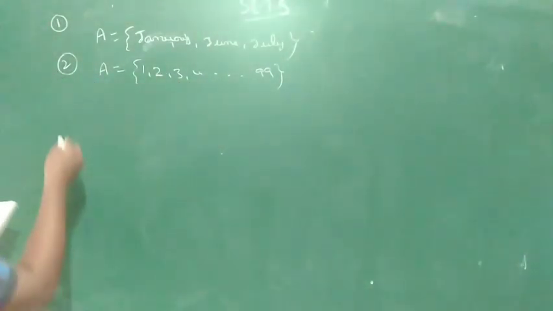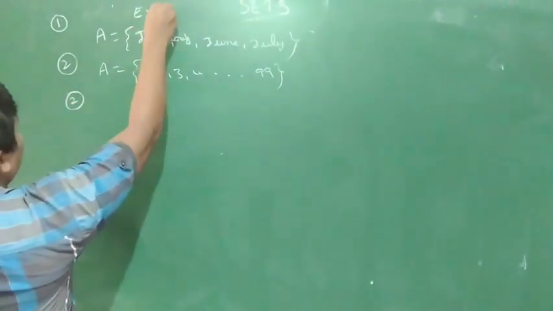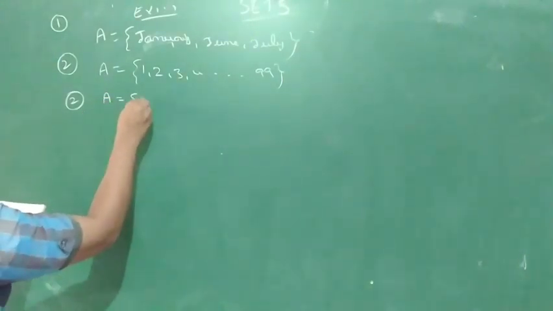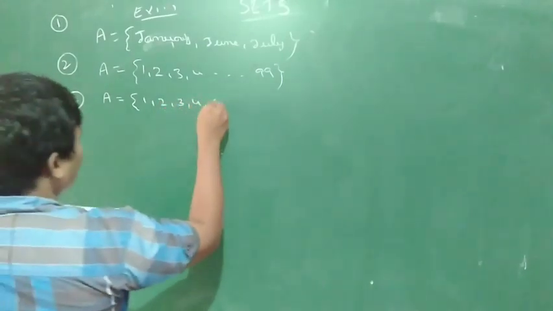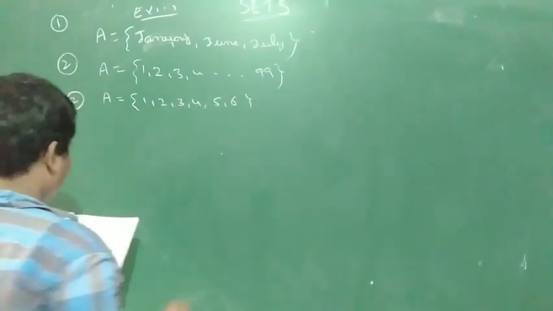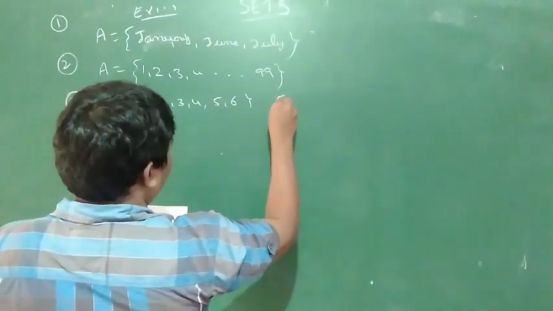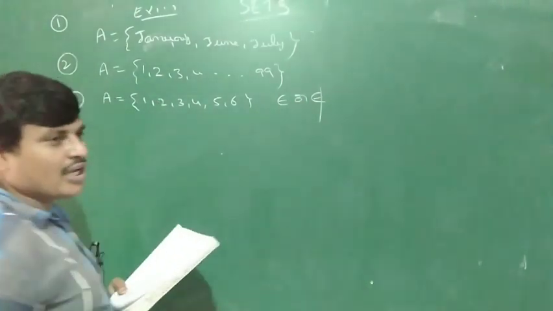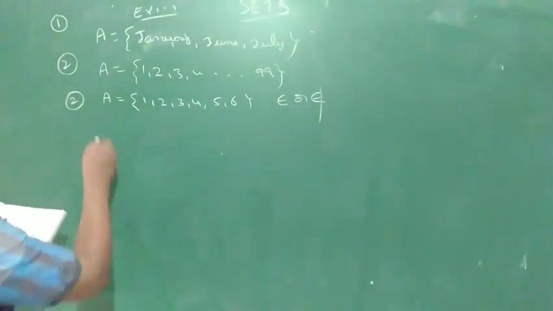So, the second problem in Exercise 1.1: A is equal to {1, 2, 3, 4, 5, 6}. Insert the appropriate symbol, belongs to or does not belong to, in the blank spaces.